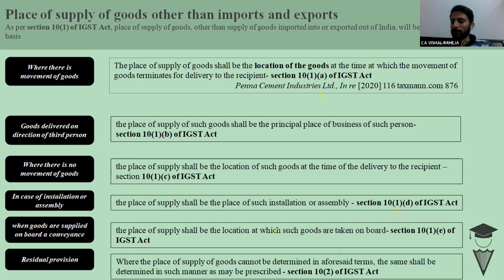Ashwin ji is saying that as per the address in the invoice, it depends upon. Right. Gaurav ji is absolutely right.